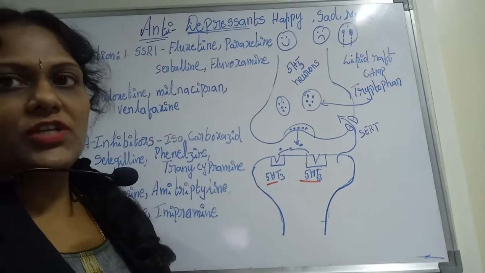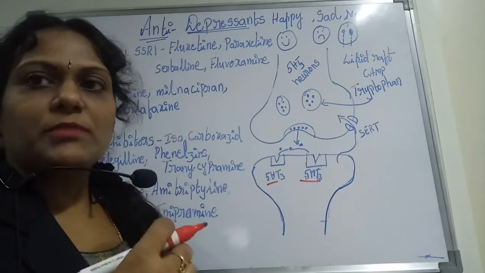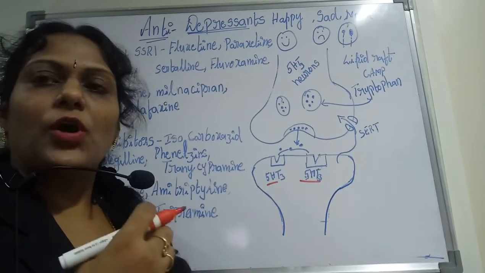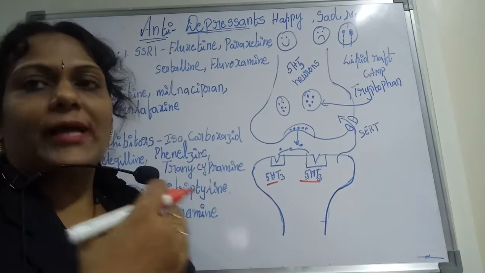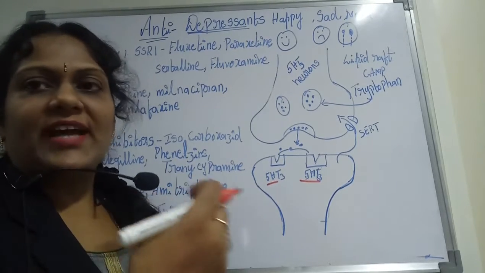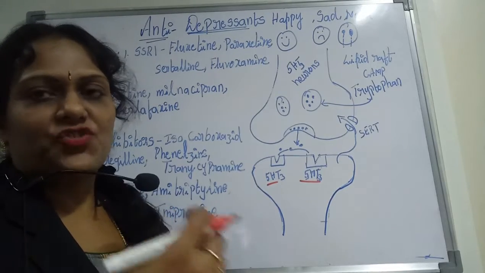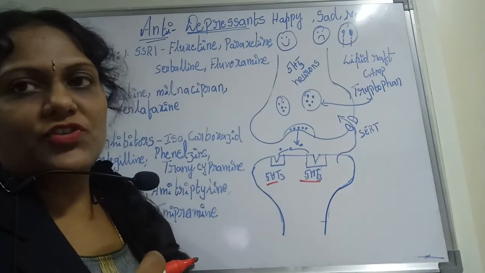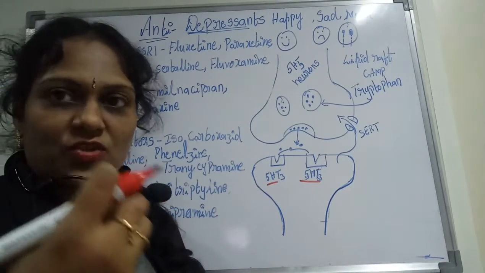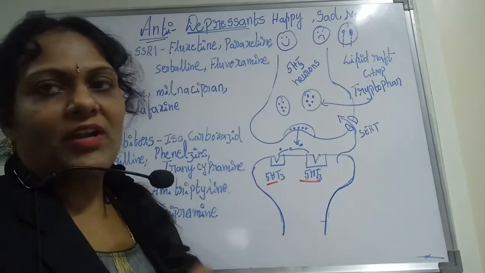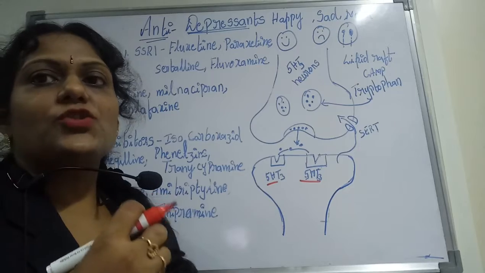It is called 5-hydroxytryptamine. This is a neurotransmitter synthesized in the medulla oblongata and useful for several activities. What are those activities? They are behavior, mood, appetite and stress. These neurotransmitters are connected to the gastrointestinal tract by a nerve called the vagal nerve, and this vagal nerve is connected to appetite.